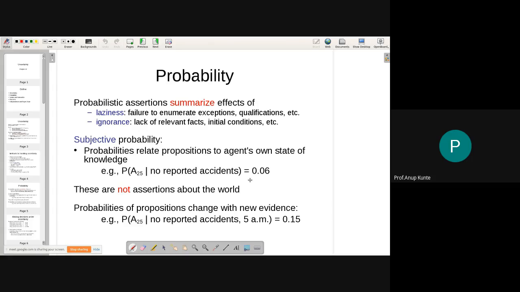If I reach the airport, if I leave and start 25 minutes early to my plane time, the probability was 0.04. Now with the new evidence that I have obtained, maybe from the news broadcast, that there are no reported accidents at this particular hour on the path or the road that I'm going to use to travel to the airport. If this new information is fed to me, then I know that my likelihood of reaching the airport is going to increase, because there is no accident probably going to take place after this instant.